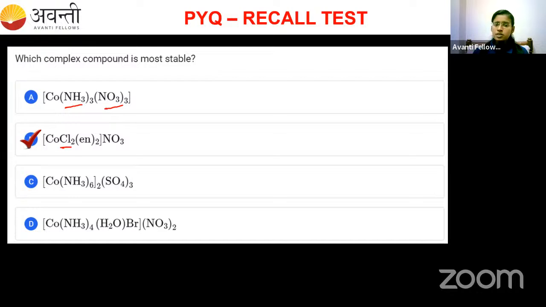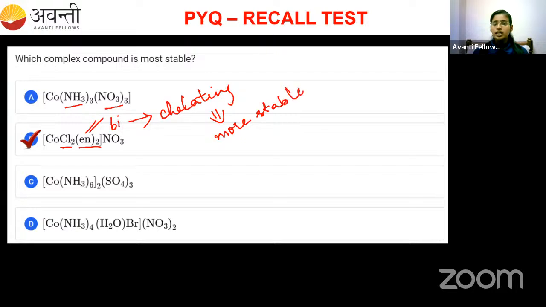If you come to option B, we have two types of ligand, Cl and en. The en is a bidentate ligand. If a bidentate ligand is present, it is also called a chelating ligand, as I told you. This chelation gives more stability to the complex. So compounds containing chelating ligands are more stable in nature. That's why option B is correct.